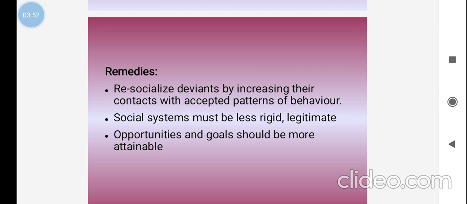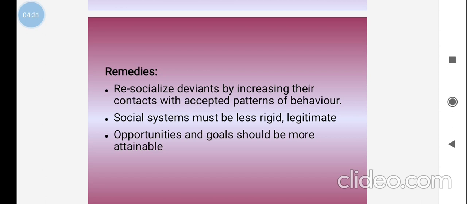Another thing is that opportunities and goals should be more attainable. Whatever opportunities we get from society, we utilize them and, through those opportunities, attain our goals. We use the opportunities and attain the goals in the right way. That is the best remedy for deviant behavior.